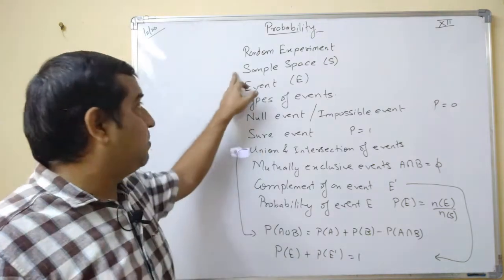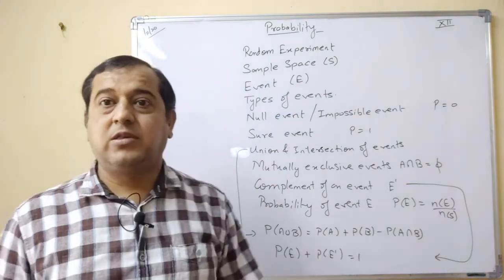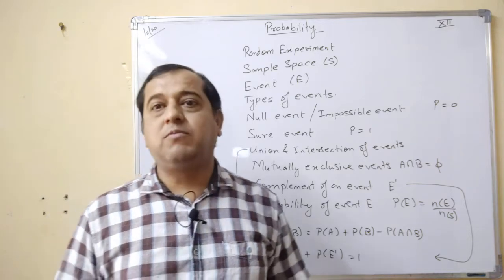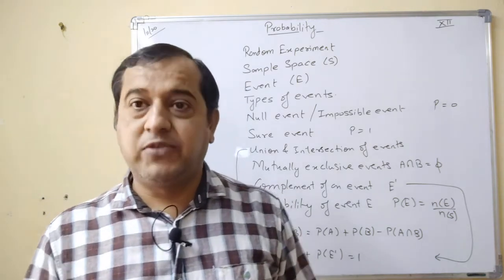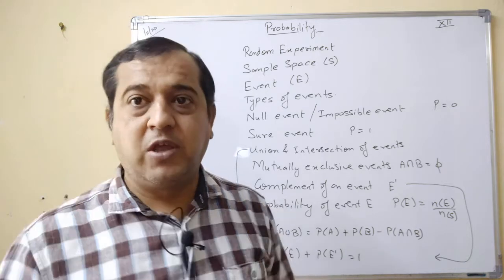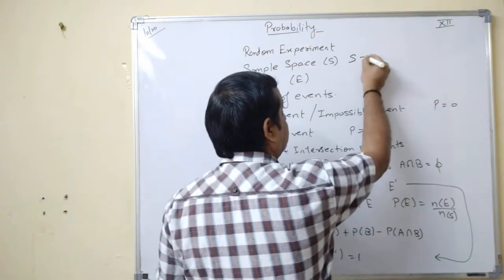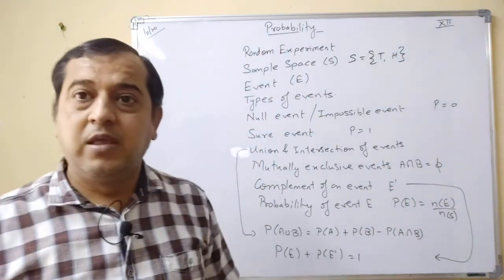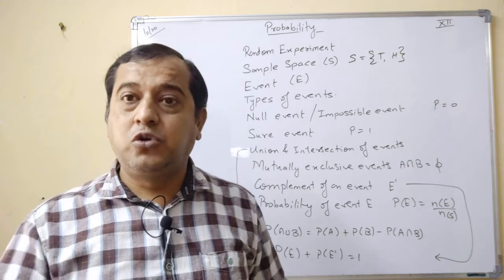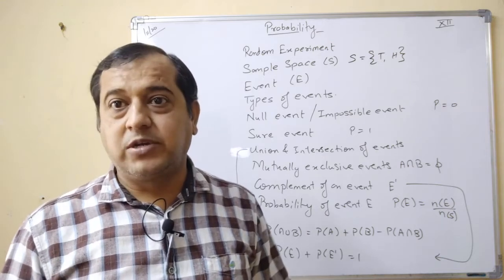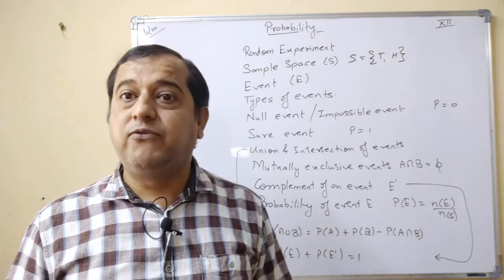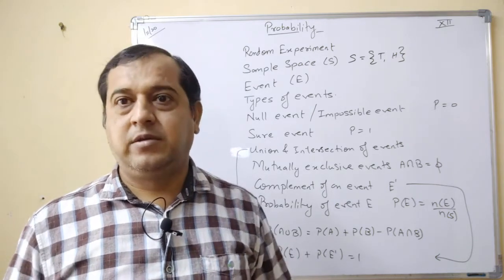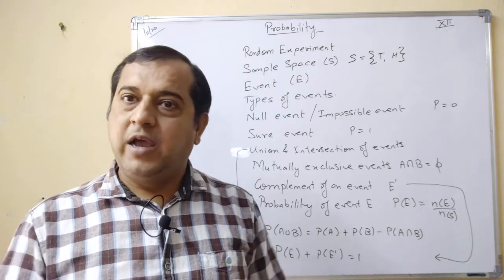The next part is sample space, denoted by S. Now, what is sample space? Sample space is the collection of all the outcomes of a random experiment. If you simply consider the random experiment of tossing a coin, then the sample space S will contain tail, head, two possibilities. If two coins are tossed, then the sample space will contain four elements: tail-tail, tail-head, head-tail, head-head.